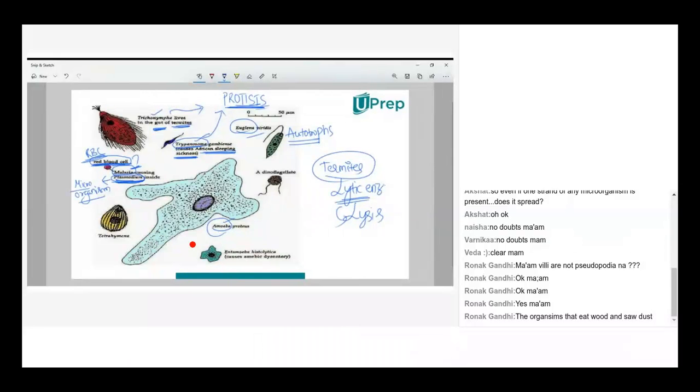Then we have different examples, and Amoeba is another. In some books, they give a list of microorganisms and ask you to pick the odd one out. All these words may be asked in various exams, which is why I'm insisting on the terminology. Amoeba is also a protist which causes dysentery in humans, amoebic dysentery. So this is all about protists.